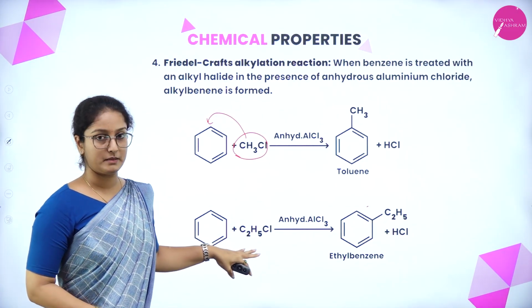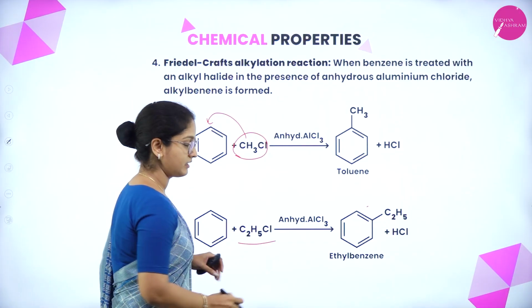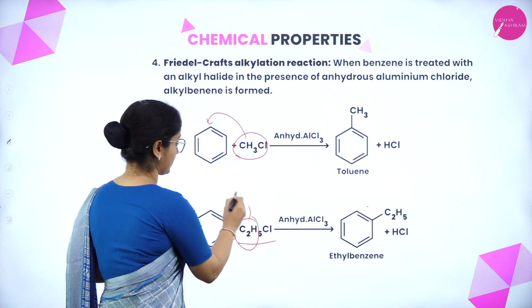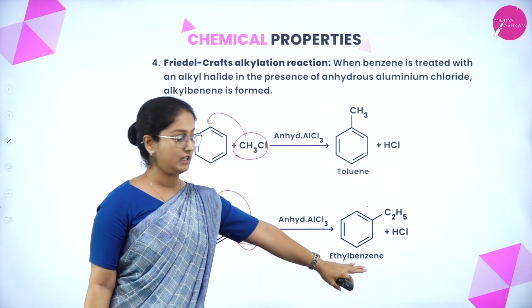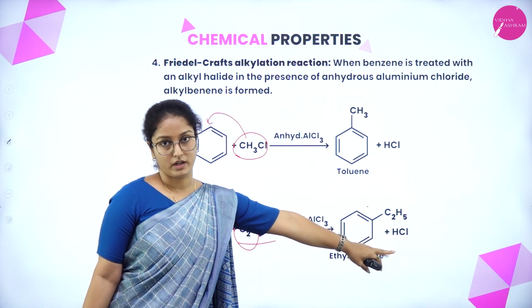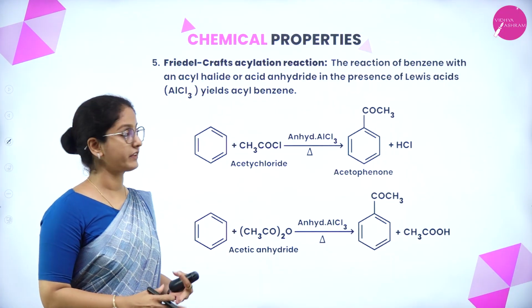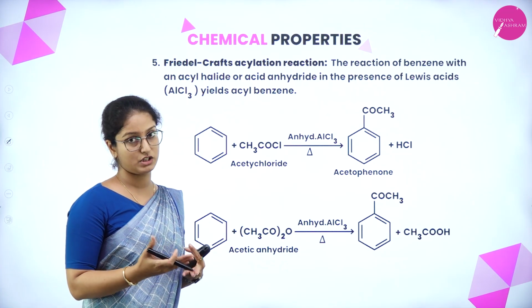The second example can be given as this is ethyl chloride. So this ethyl group gets attached to the benzene ring forming ethyl benzene along with the byproduct hydrochloric acid. The next type of reaction is Friedel-Crafts acylation reaction.